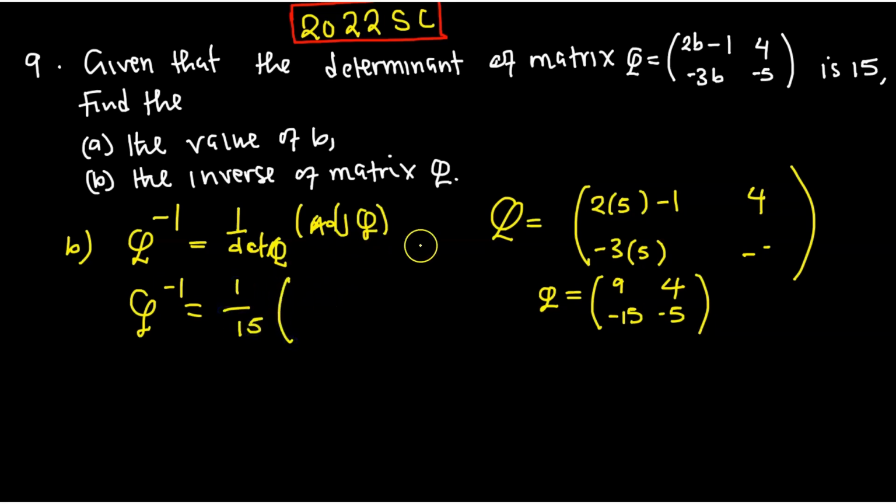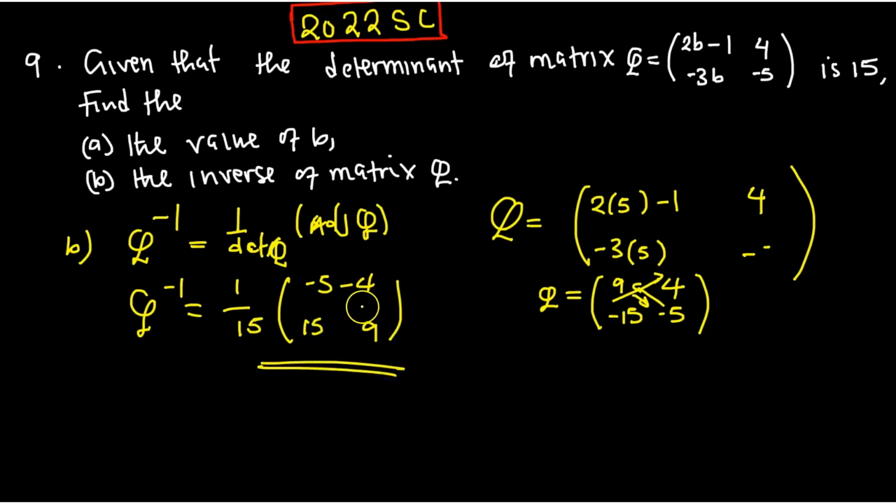Multiply by the adjoint. So from the original, these swap, then these change sign. Swapping these, you have negative 5, then here a 9, then here, no, this one becomes negative 4, please. They change signs, then this one becomes positive 15.